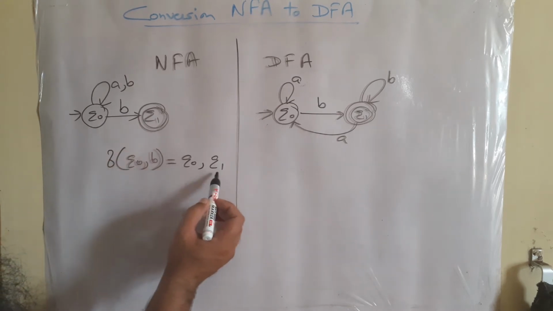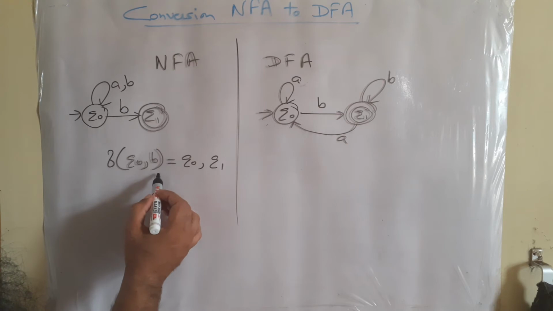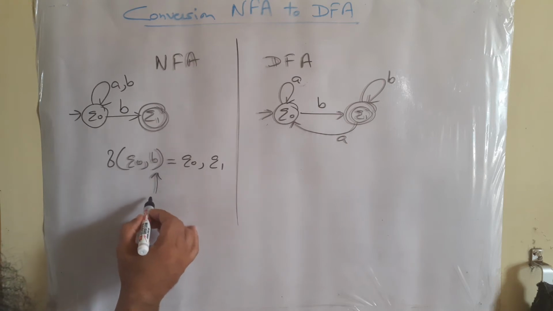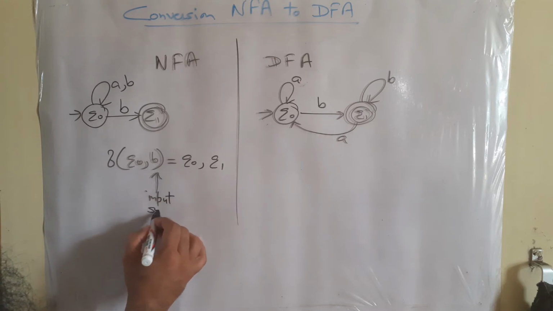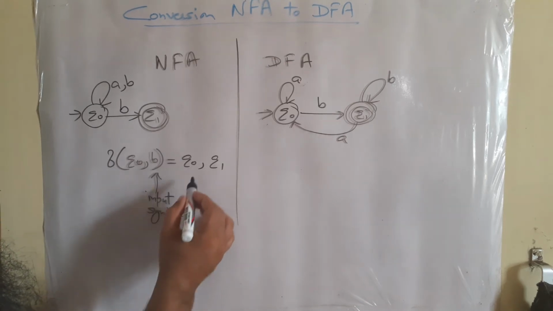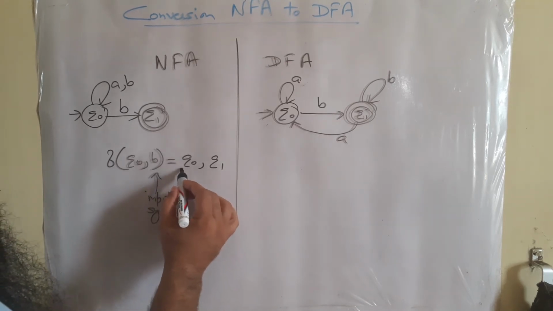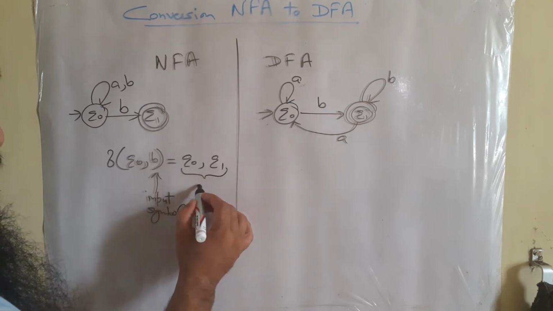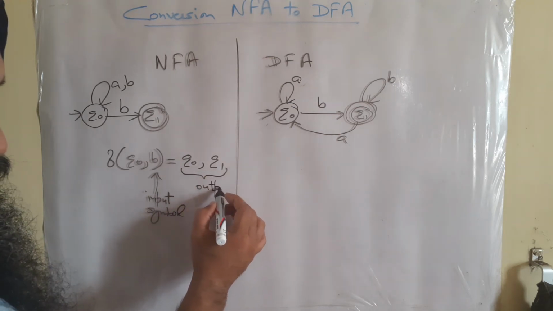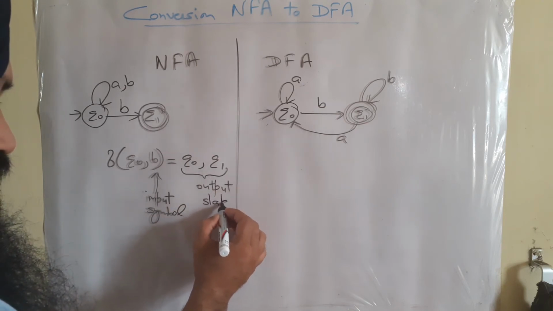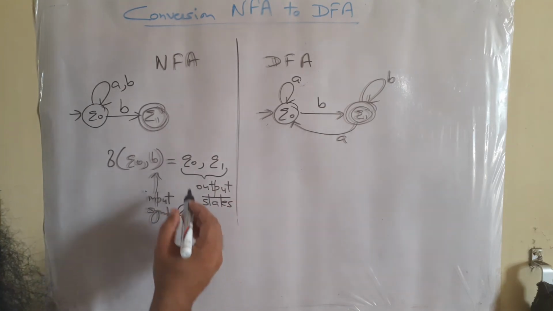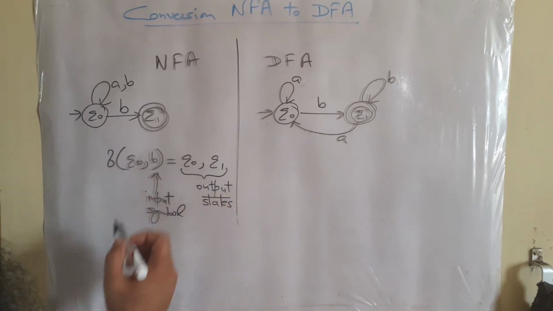So two states are arising with the help of only one input symbol. Here this is the input symbol B, and these are the output states, Q naught and Q1.